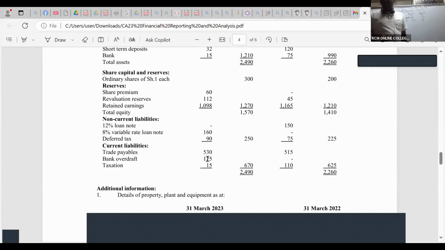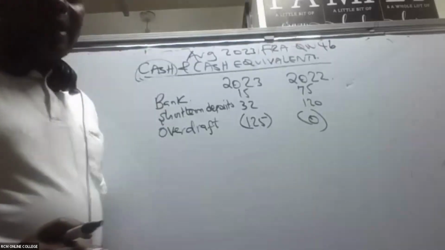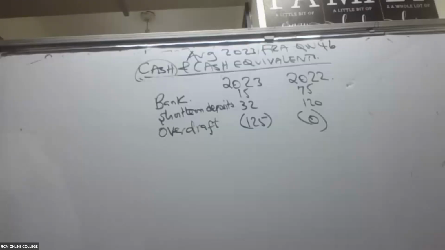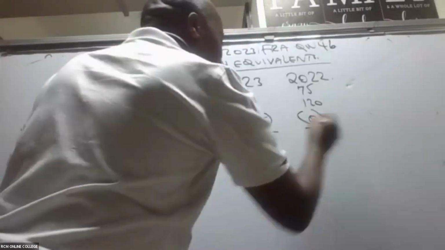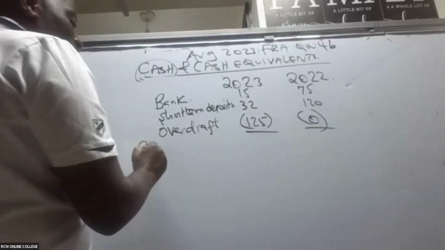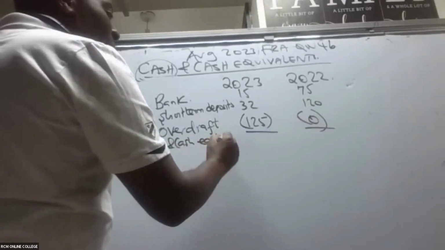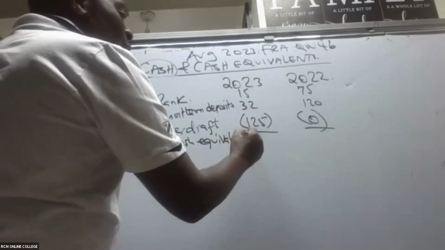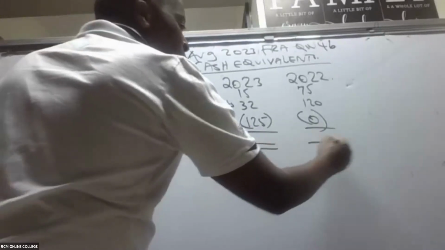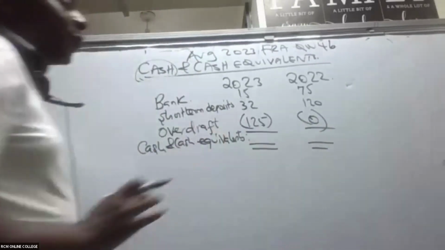Remember that the bank overdraft is supposed to be deducted like this. So then give us the cash and cash equivalents here, nothing more. So this will be the beginning, this will be the closing.